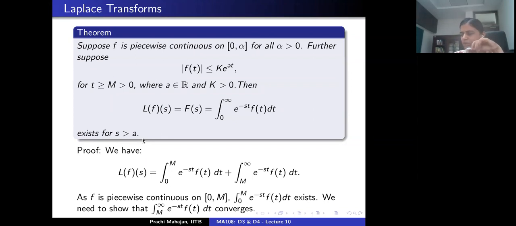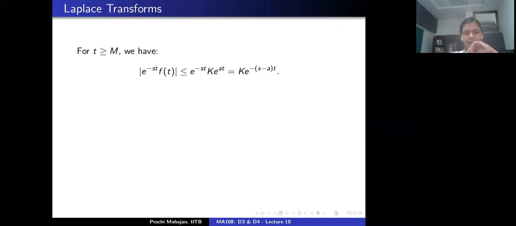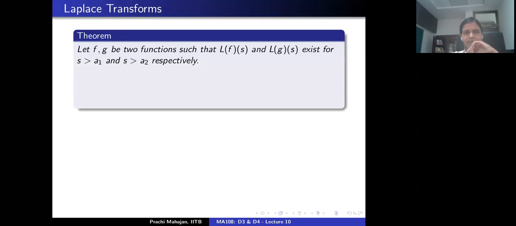I would also like to point out that at this point of time, this is not an if and only if condition. It's not that if the Laplace transform exists, then the function has to be of exponential order. f may have a Laplace transform even though f may not be of exponential order, and there are examples known. But this is a sufficient condition. If this happens, then the Laplace transform exists.